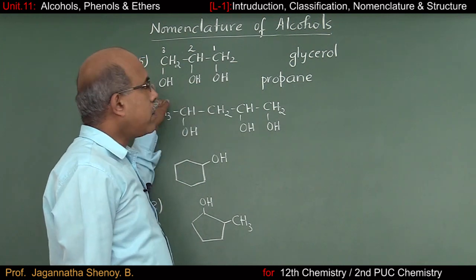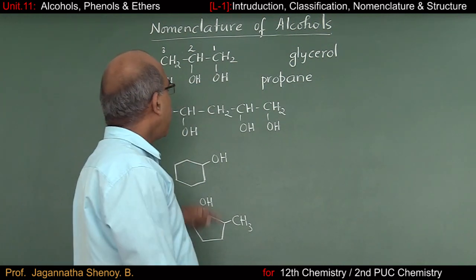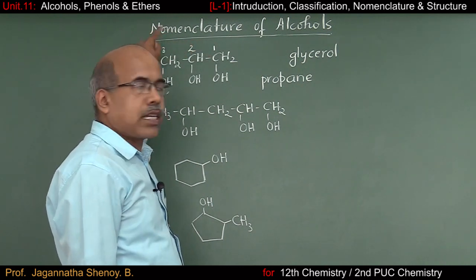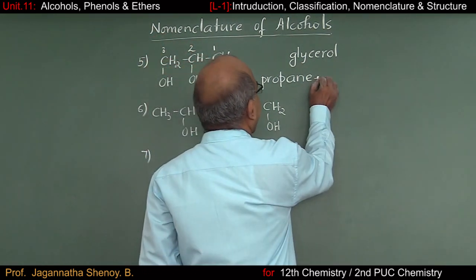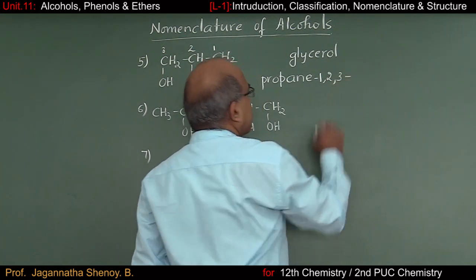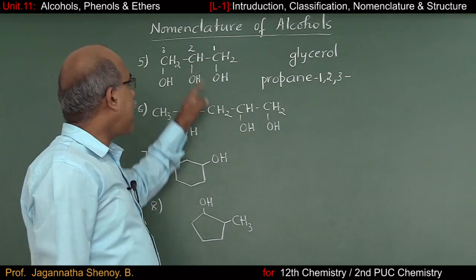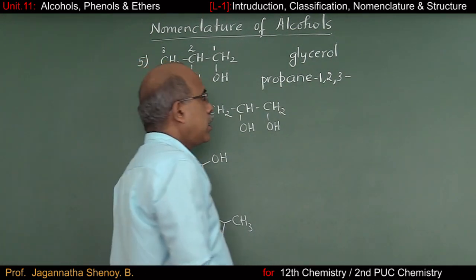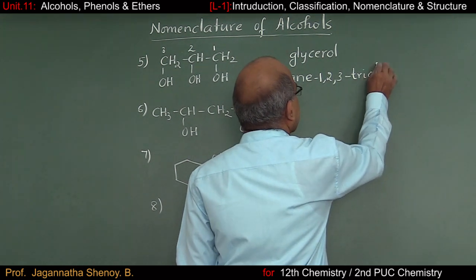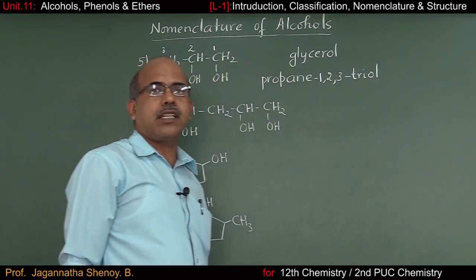And we have 3 OH groups here. Where are they present? On the first, second and the third carbon atom. That's why I indicate the position as 1, 2, 3. And there are 3 OH groups. So ol is repeated 3 times. That is why it is triol.